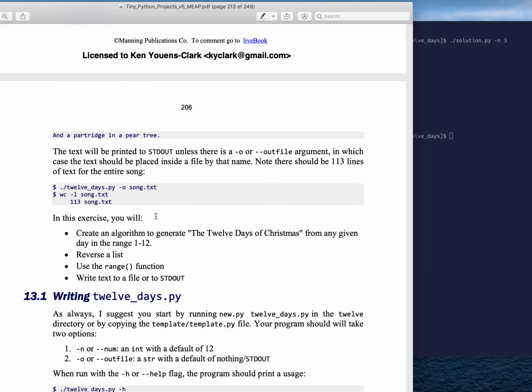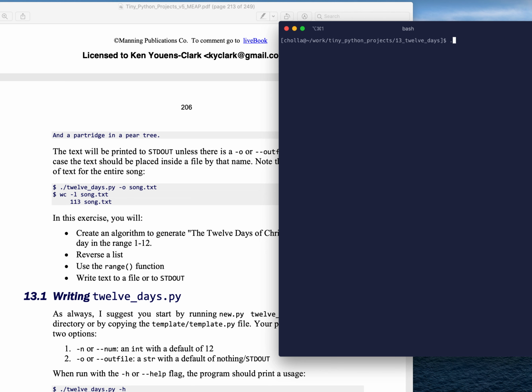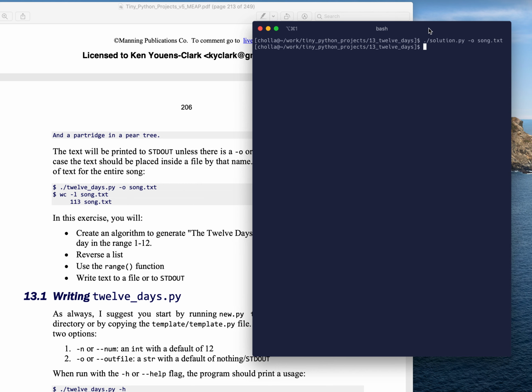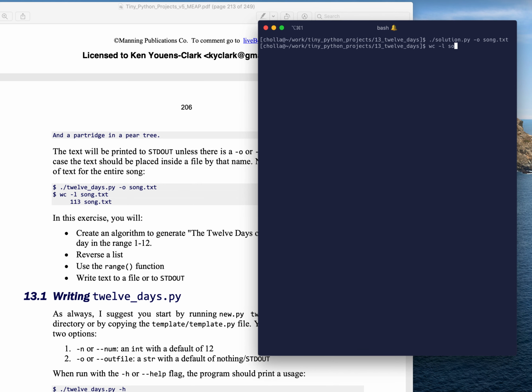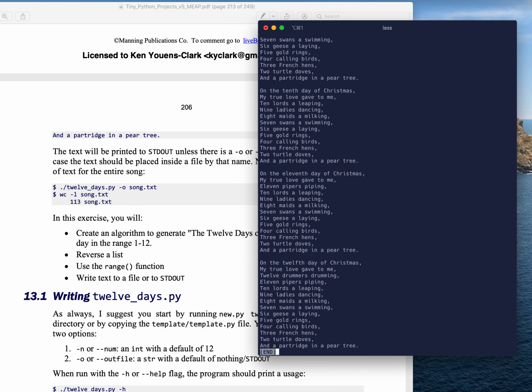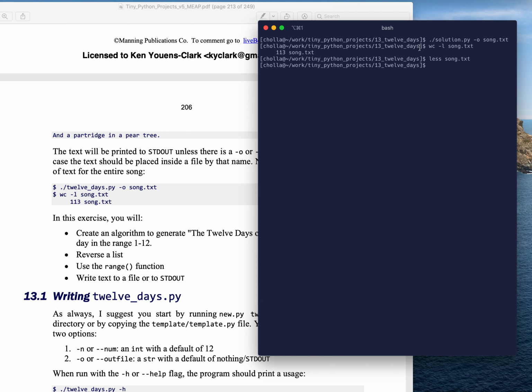One other thing is that we'll get a little more practice with writing output either to standard out or to an output file. So for instance, if I run the solution with an output file of song.txt, then there's no output on the command line. And if I were to count the lines in song.txt, I see there's 113 lines there. I can use less to look at that, and I can see it sings the whole song all the way to the end. So how can we get started on this?